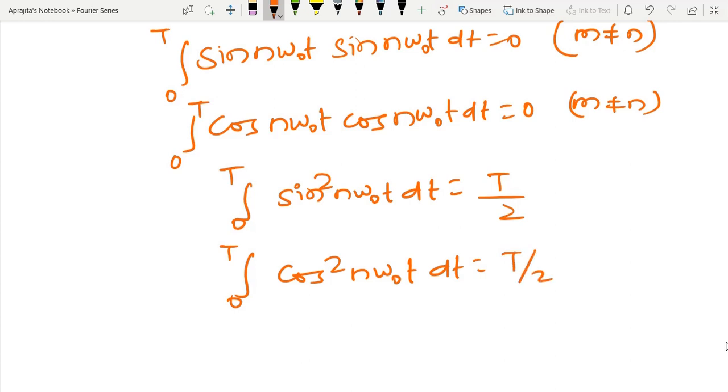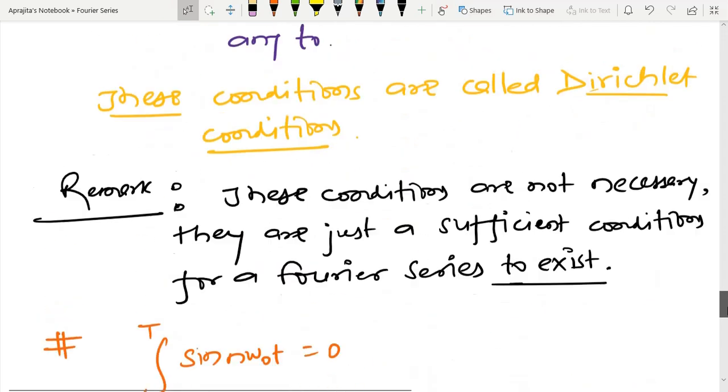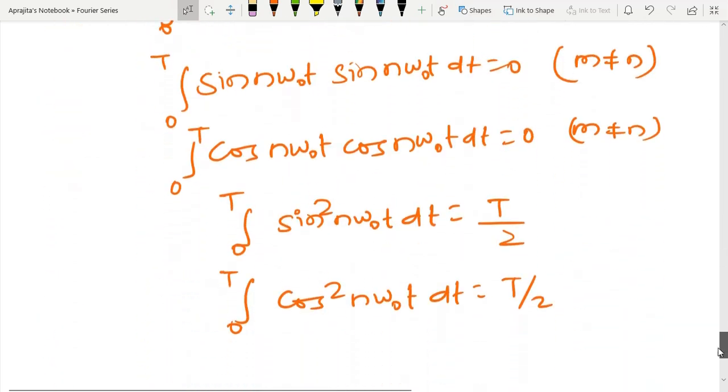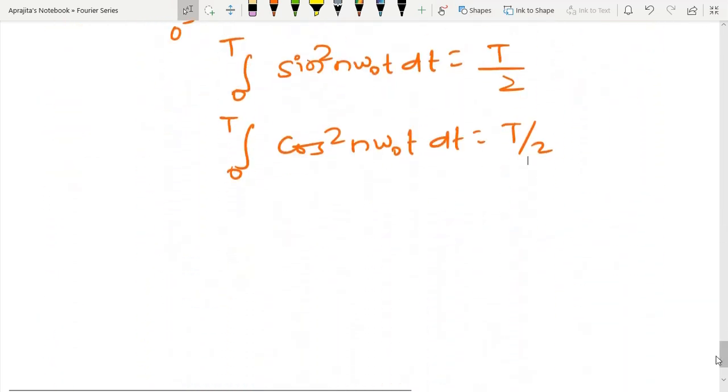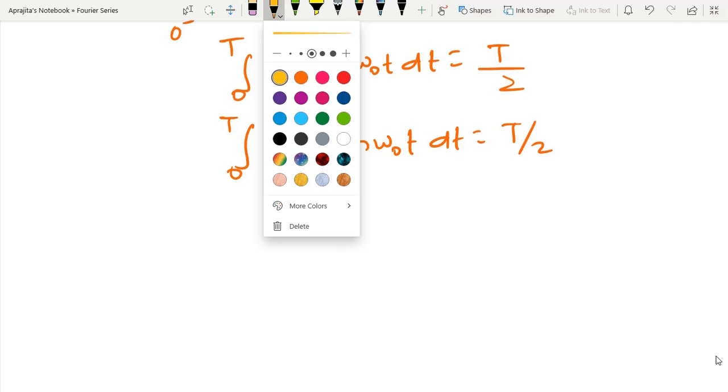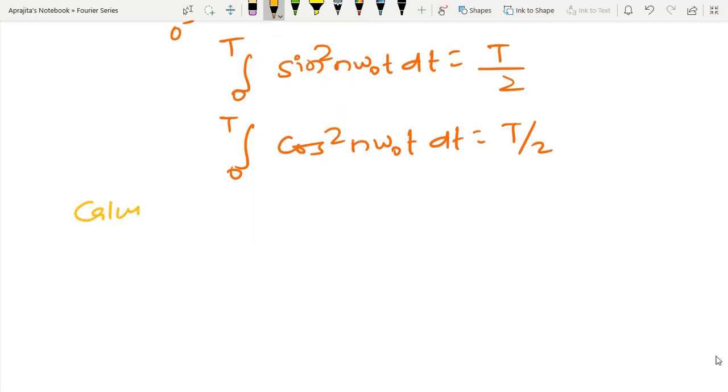So in order to find the coefficients a0, an and bn, I am going to use these properties. So let us first talk about the calculation of a0.